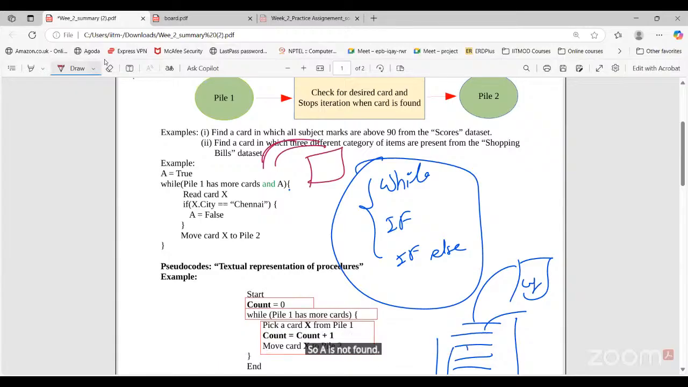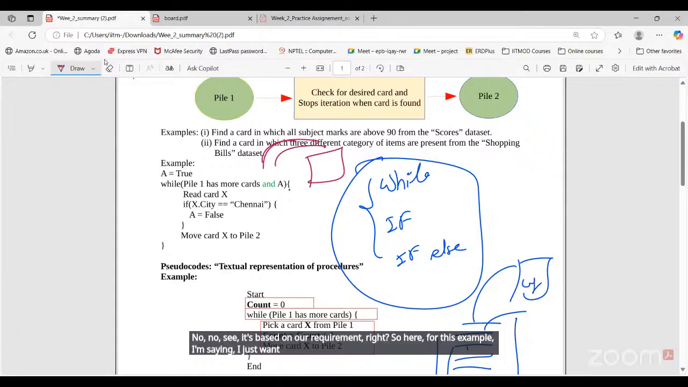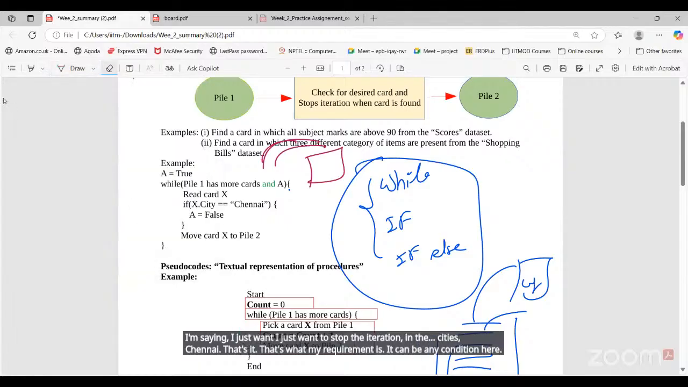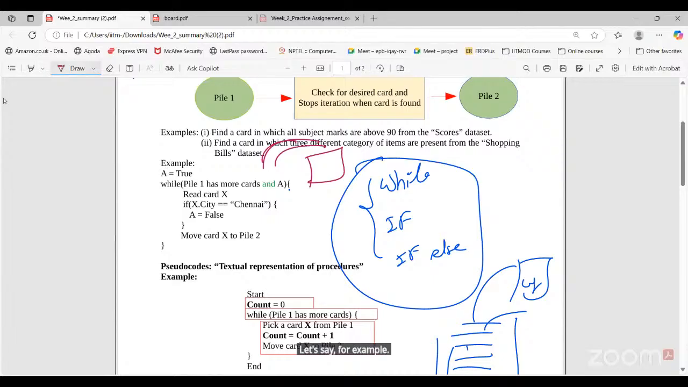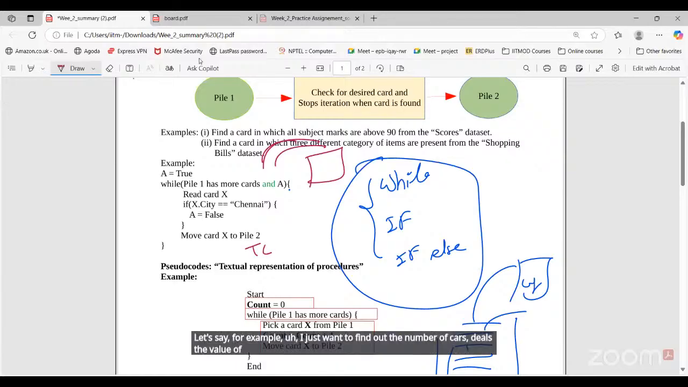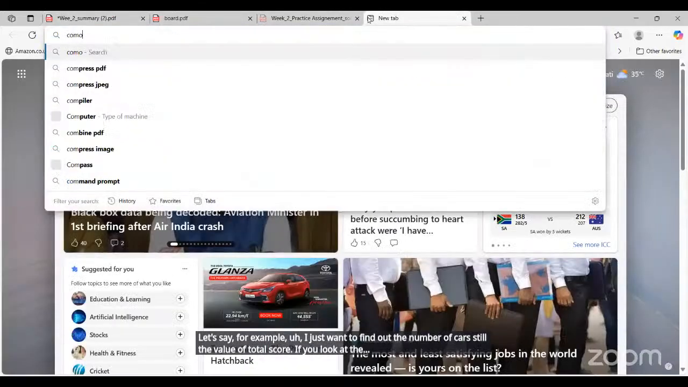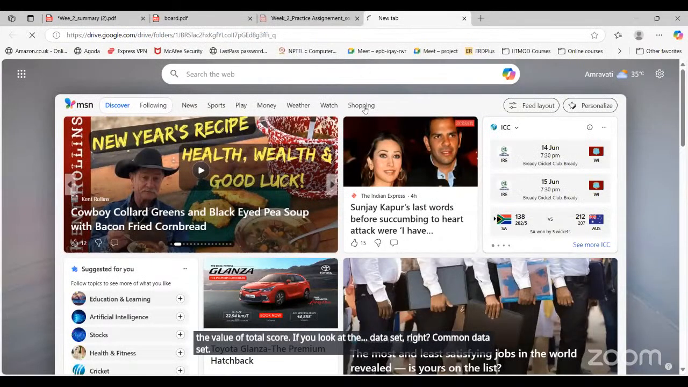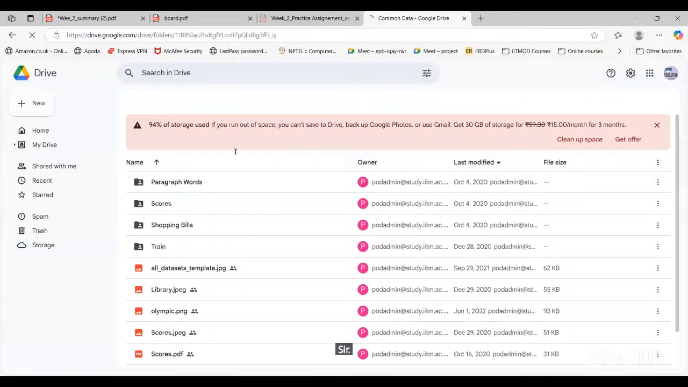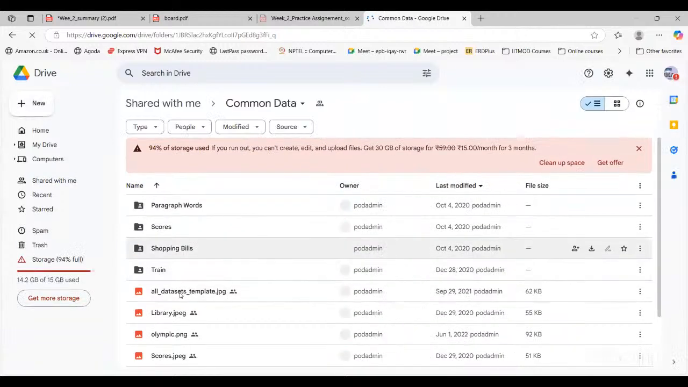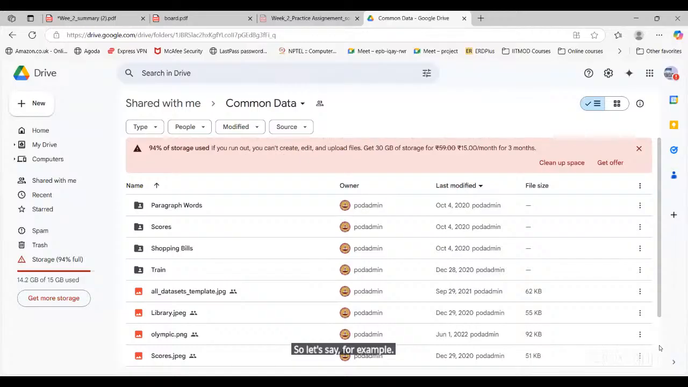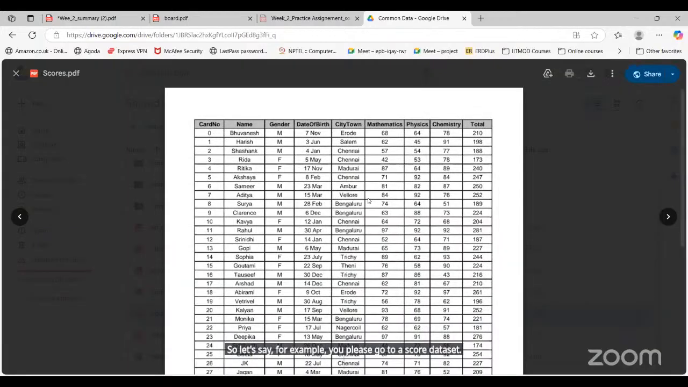See, it's based on our requirement, right? So for this example, I am saying I just want to stop the iteration when the city is Chennai. That's what my requirement is. It can be any condition here. Let's say, for example, I just want to find out the number of cards till the value of total score. If you look at the common data set, let's say you go to the score data set. So it's based on our requirement.